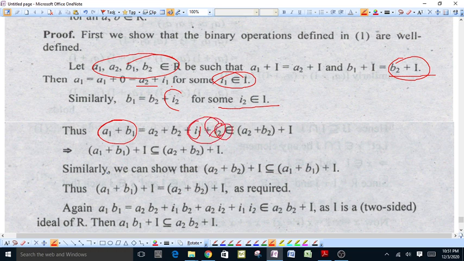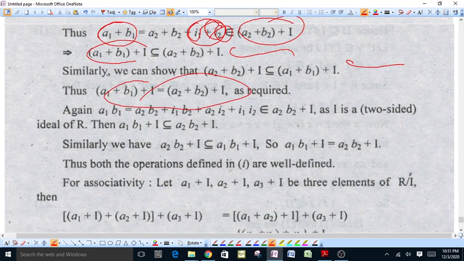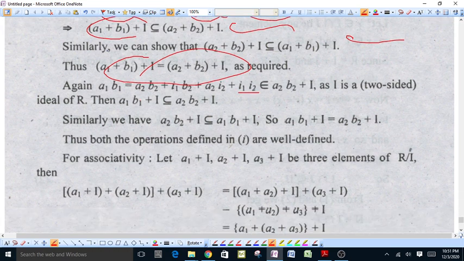These are the elements of I. Therefore this belongs to a2 plus b2 plus I. Therefore a1 plus b1 plus I is a subset of a2 plus b2 plus I. Similarly we can show that a2 plus b2 plus I is a subset of a1 plus b1 plus I. This means these are equal. Again a1 b1 can be written as a2 b2 plus a2 i2 plus i1 b2 plus i1 i2. These elements belong to I, where I is a two-sided ideal.